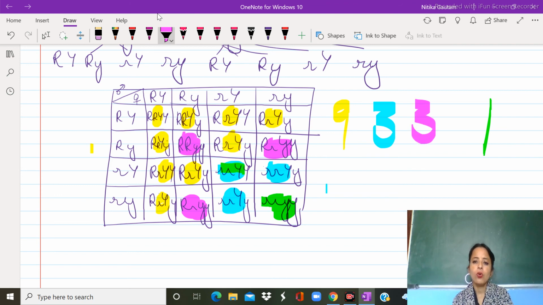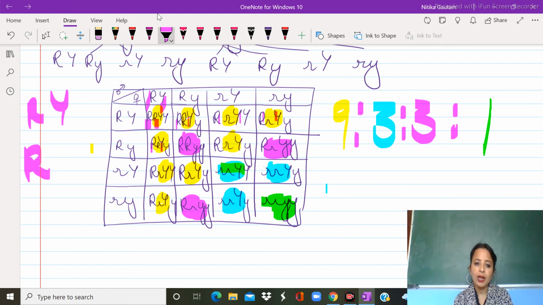Okay, so now the question arises, ma'am, how have you done this? Student, whenever there would be capital R and capital Y, make sure it would be your round and yellow. So you have to now count wherever this and this is there. Now if I want you to find round and green, so for round capital R and for green it would be small y. So just find out where it is, here, here and here.